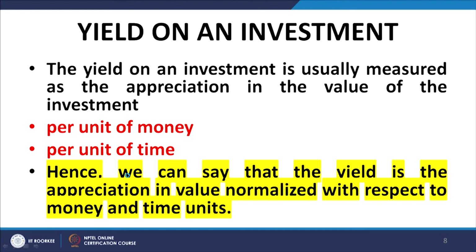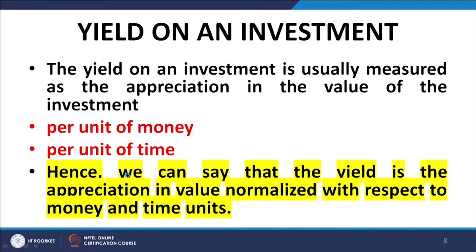So, there are two normalizations that are carried out when we convert the appreciation in value into a yield. Firstly we convert it to a per unit of money basis, and then we also convert it to a per unit of time basis. So, normalization in terms of money and normalization in terms of time. Two types of normalizations are carried out when we define a measure of yield.